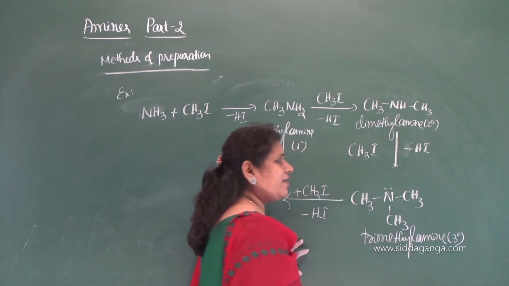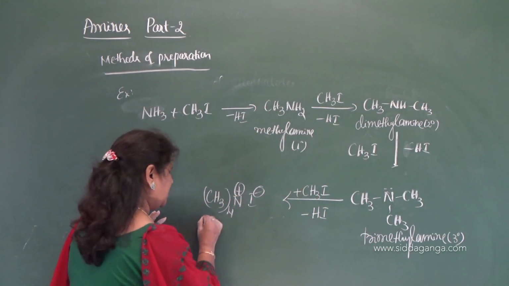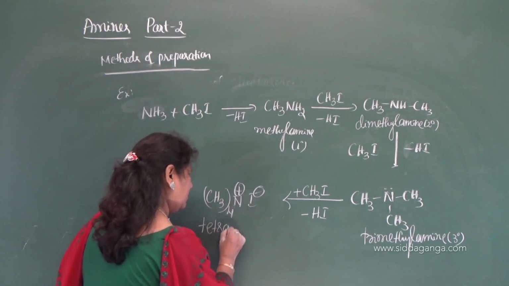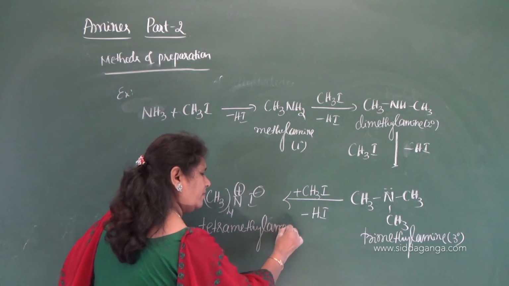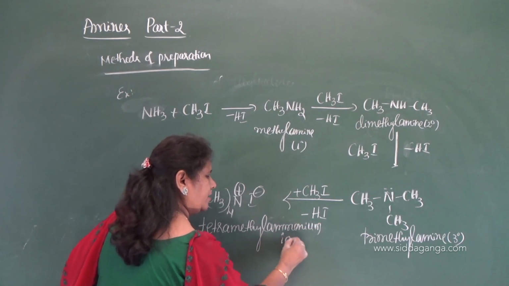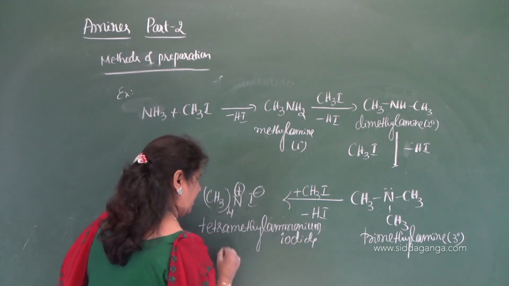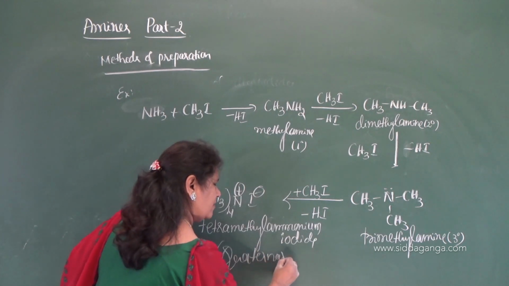This is tertiary: primary, secondary, and the tertiary. And this is tetramethylammonium iodide, and it is a quaternary salt.